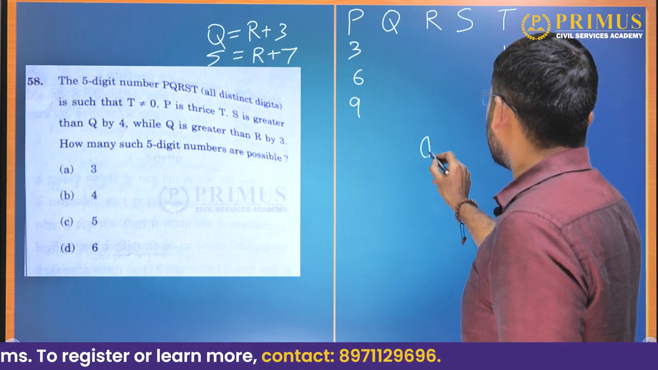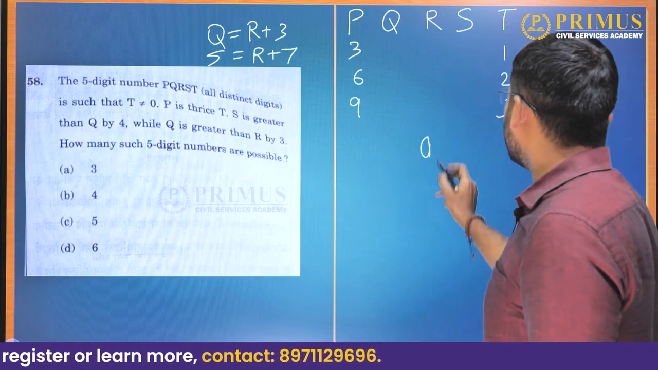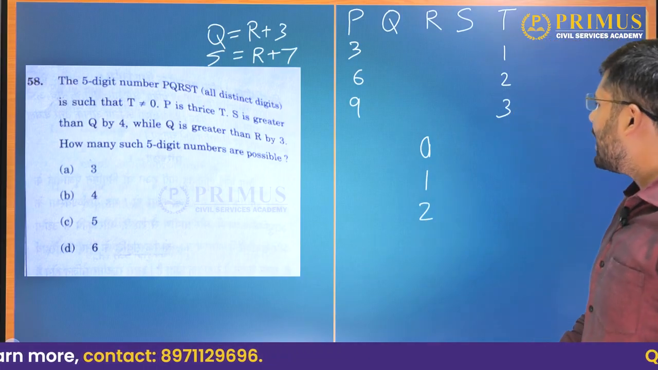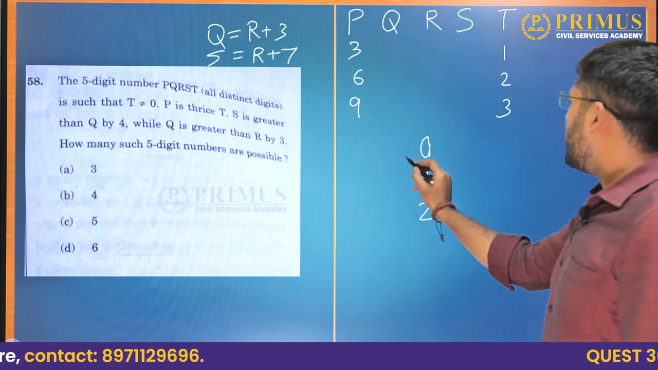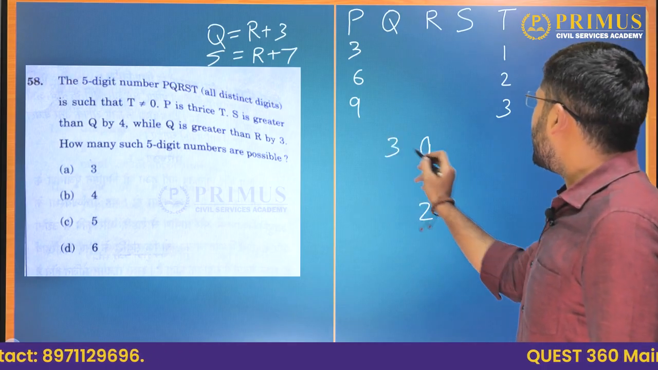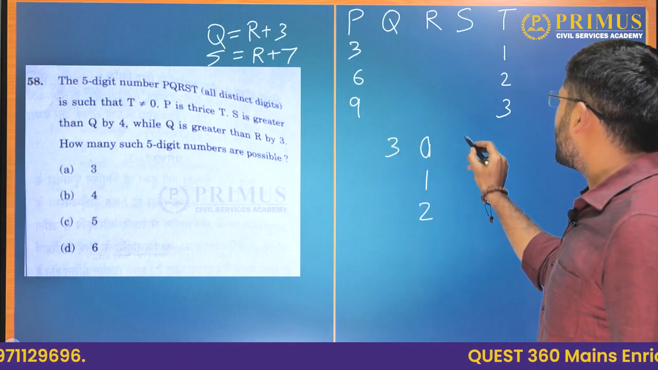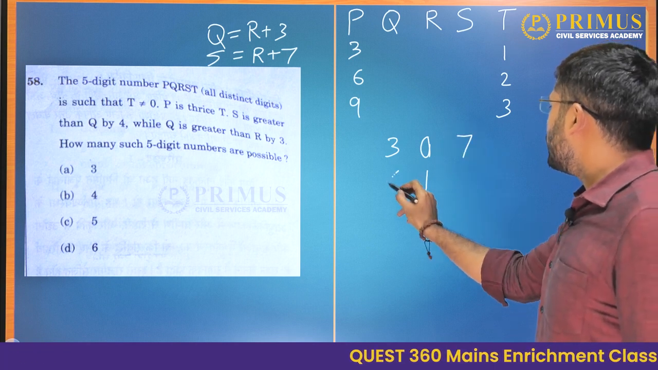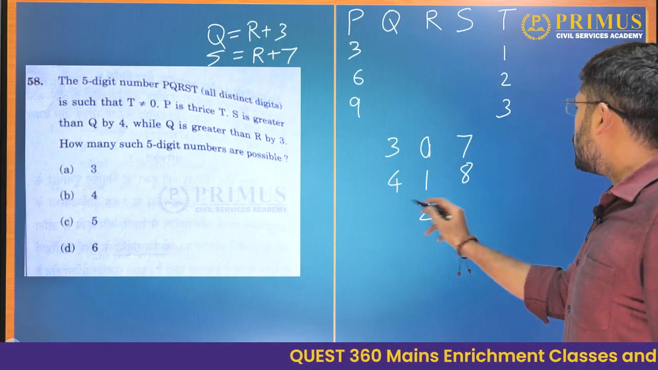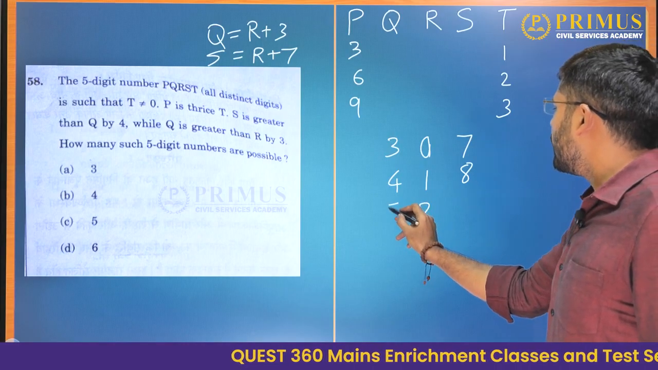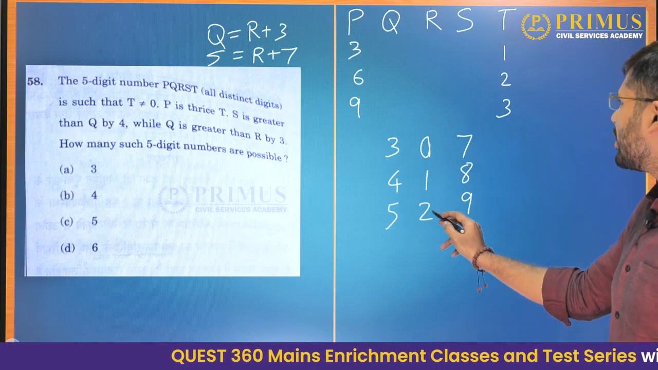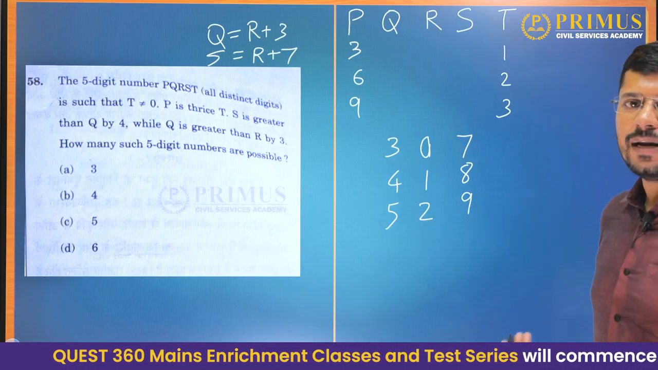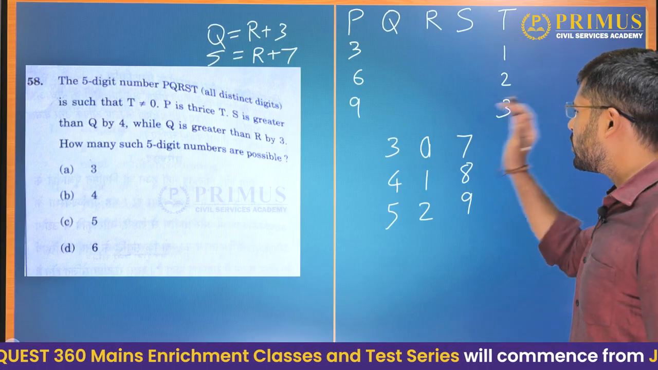It can also take 0. Only T cannot be 0. So R can be 0, R can be 1, R can be 2. Now when R is 0, Q will be 3 and S will be 7. And when R is 1, Q will be 4 and S will be 8. When R is 2, Q will be 5 and S will be 9. So R cannot be 3 because if it happens to be 3, then S has to be 10, but 10 is not single digit. So these are all the possible cases.